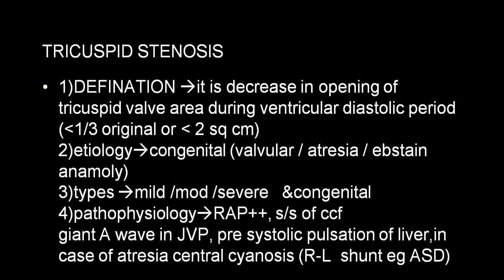And in a case of tricuspid atresia or Ebstein anomaly, very frequently it is associated with ASD, where it will end up in a right to left shunt. Hence, deoxygenated blood from the right side will enter the left side, producing central cyanosis, which will be very common in case of tricuspid atresia and Ebstein anomaly. So it is one of the causes of the congenital cyanotic group of heart disease.